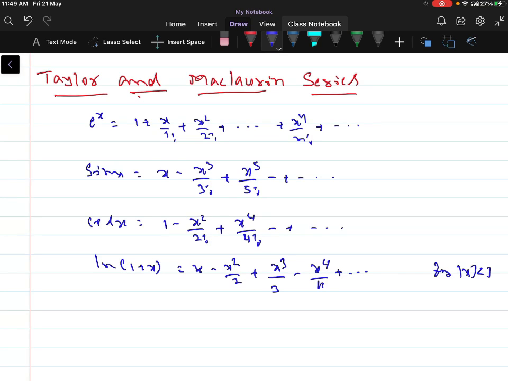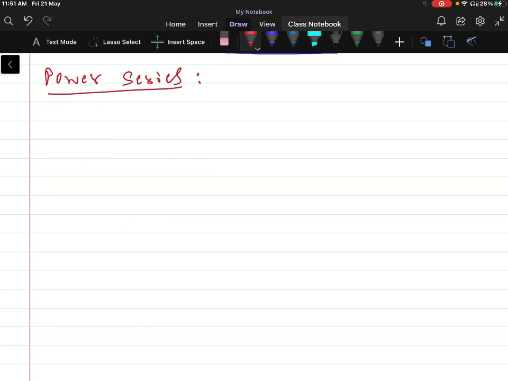These power series, being infinite series, we can discuss their convergence. Moreover, how we can evaluate e to the power x, sin x, cos x, log of 1 plus x and other functions written as a power series can be discussed with the help of the Taylor and Maclaurin series. So let us define what exactly a power series is.